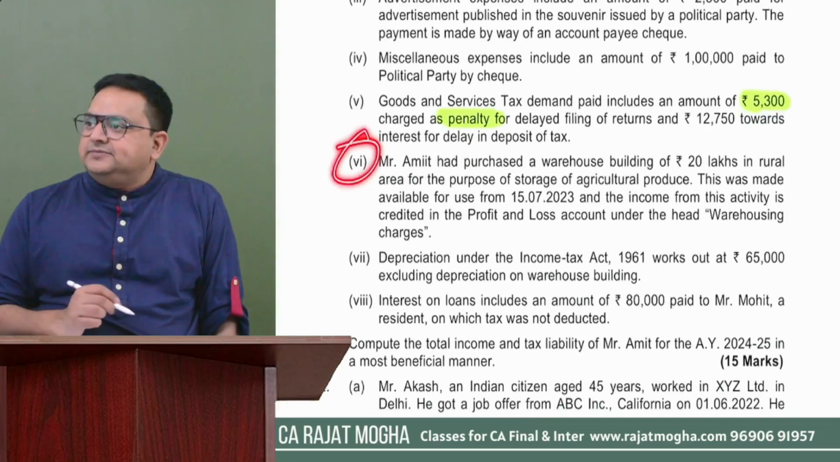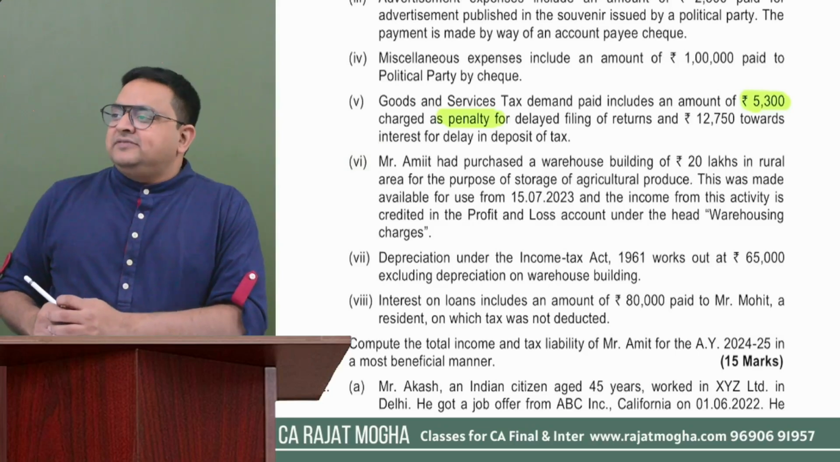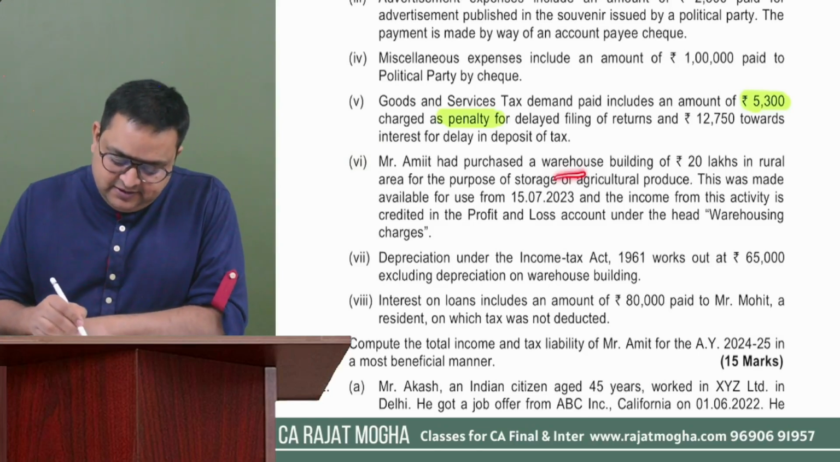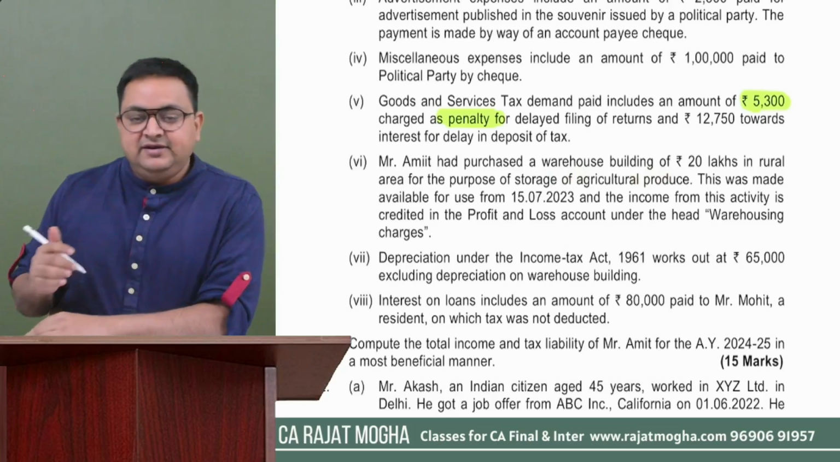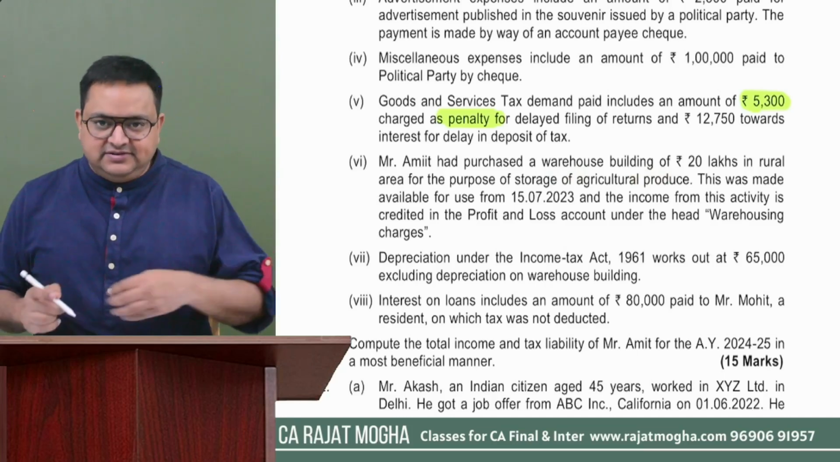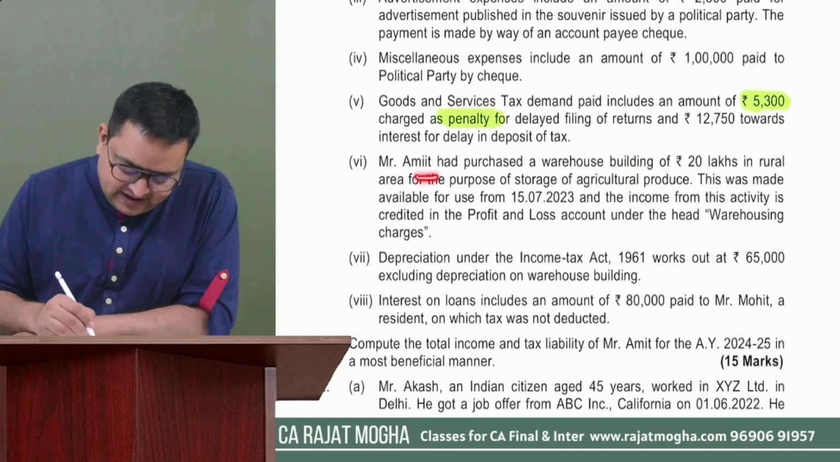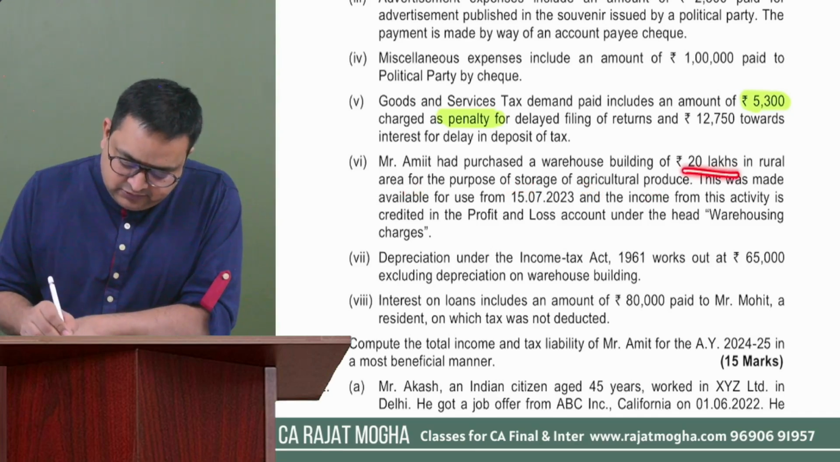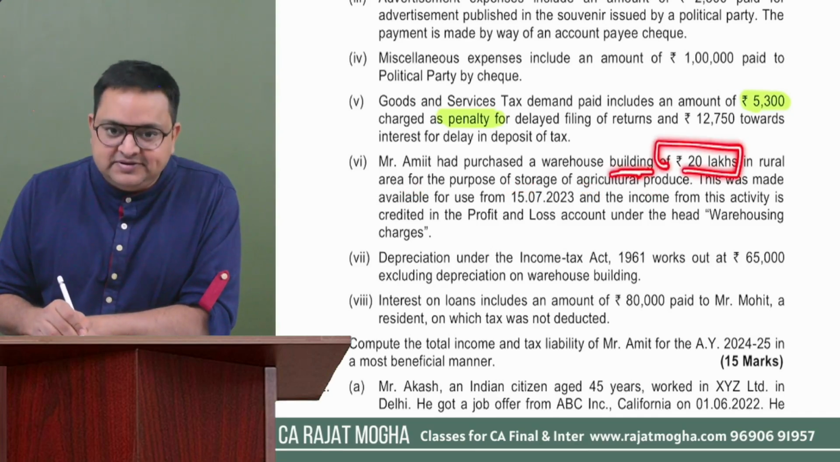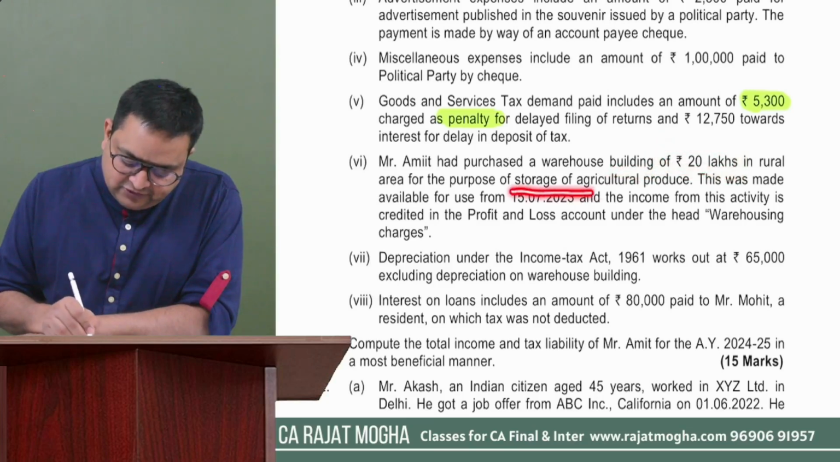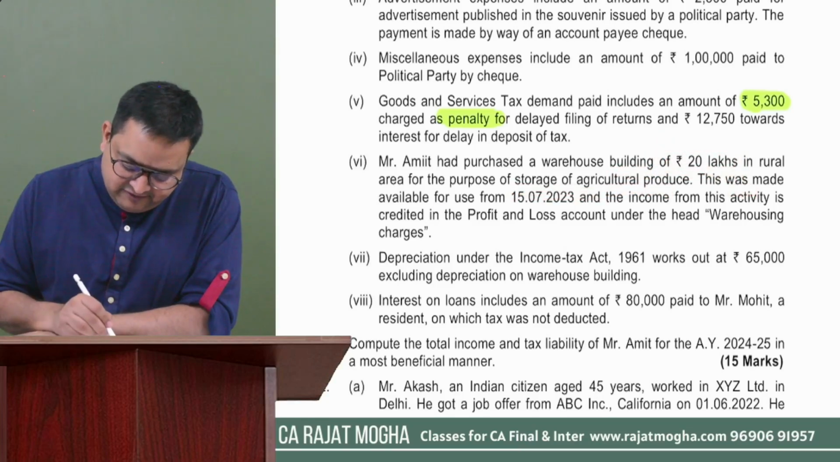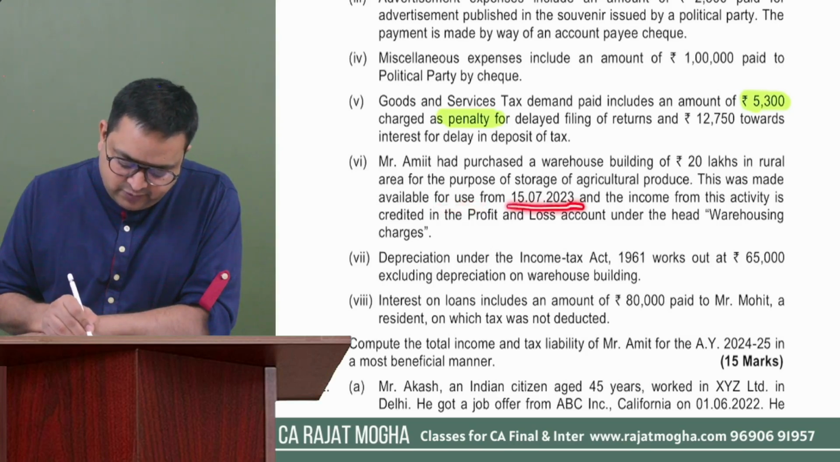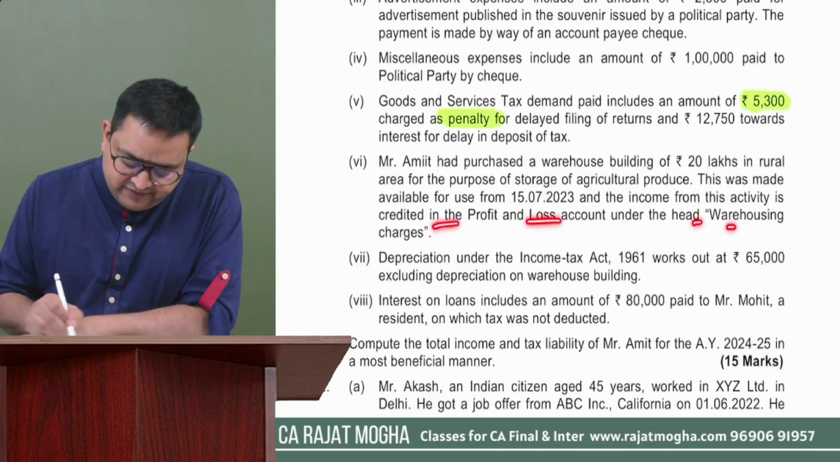Okay, sixth point. It says Mr. Amit had purchased a warehouse building of rupees 20 lakh. Okay, they are giving us information about the warehousing charges which we were discussing. So Mr. Amit had purchased a warehouse building of rupees 20 lakh in a rural area for the purpose of storage of agriculture produce. This was made available for use from 15th of July 2023, and the income from this activity is credited to the P&L account under the head warehousing charges.